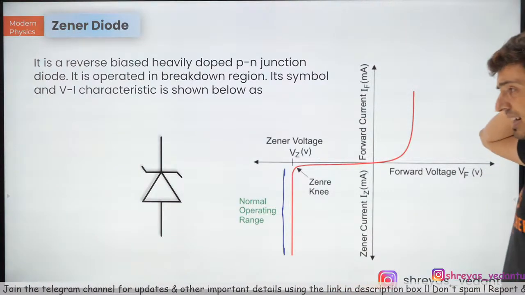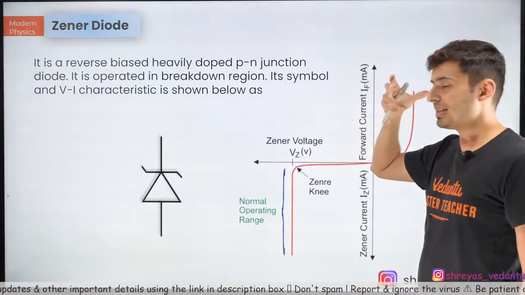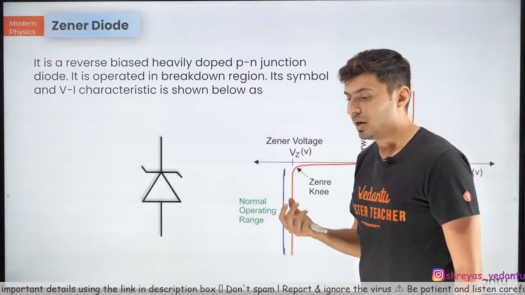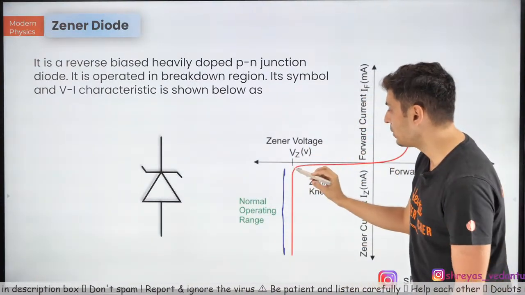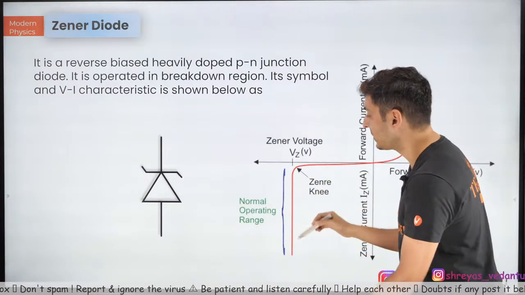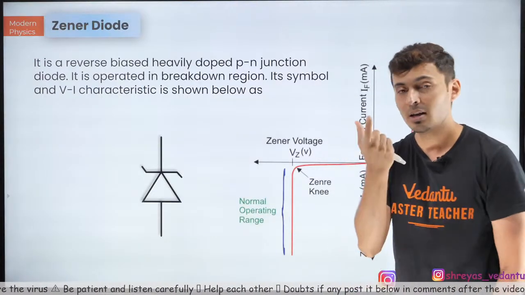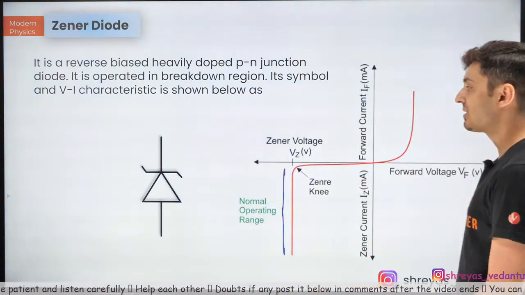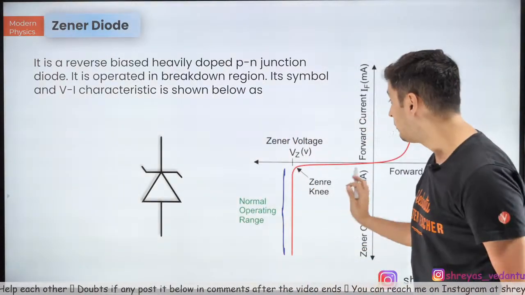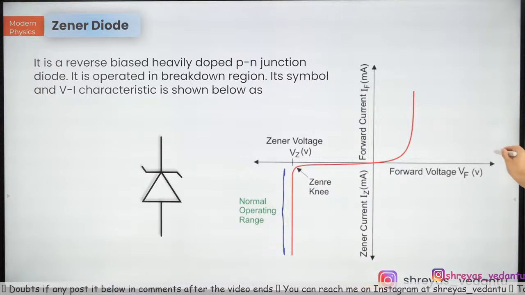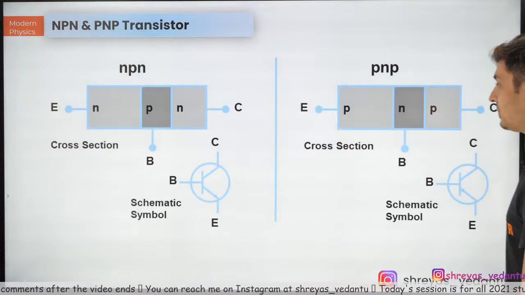Okay. So Zener diode, like I just told you, is heavily doped, and this is specially used for voltage regulation, so that when you are in this breakdown voltage region, no matter what you try to do, the voltage does not increase beyond a point. Because the voltage is constant in the breakdown region, it's used for voltage regulation because the voltage across it does not change. So that's the Zener diode, and it is always used in breakdown region, that means in reverse bias. Keep this in mind. This graph is also called the current voltage, IV, characteristics of a diode.